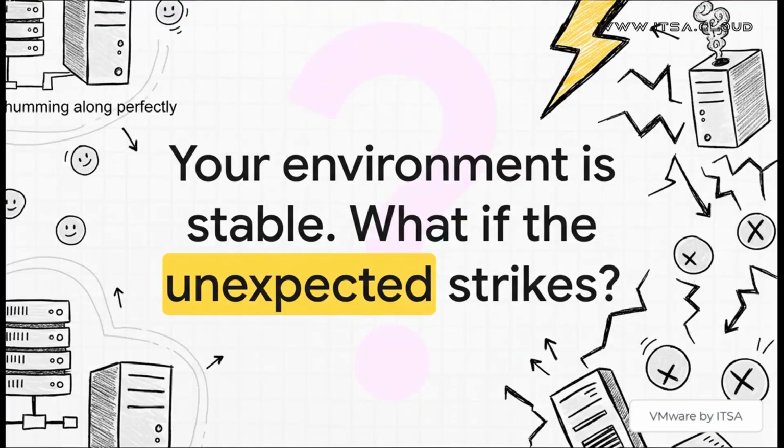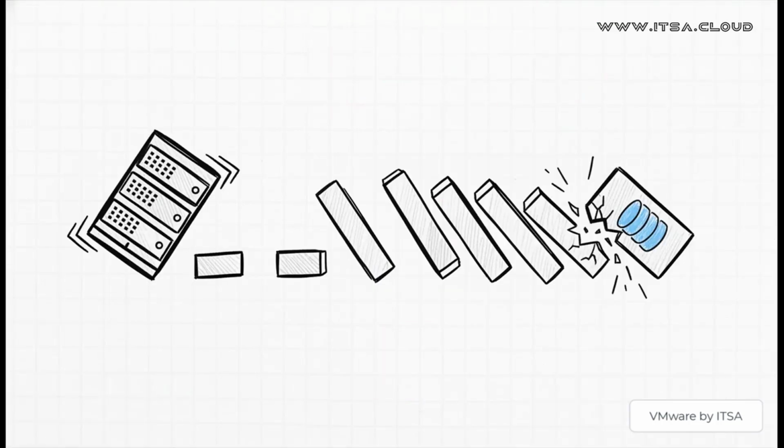So picture this. Your cluster is running like a dream. Everything's stable, performance is amazing, things are just good. But have you ever stopped to think, what's the plan for when things, well, go wrong? What happens when that unexpected disaster finally strikes? Because really, in the world of virtualization, that's all it takes. A single physical host goes down, and suddenly you've got this massive domino effect on your hands. It could take down your most critical virtual machines if you're not ready for it, and that is the exact problem we're here to solve.